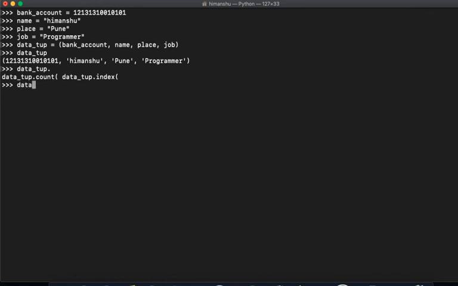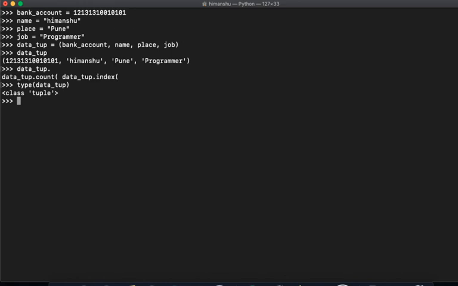If I say type of data_tup, it's a tuple. So a tuple is an immutable data structure which you actually cannot change at any point of time, and tuples and sets are basically the same.